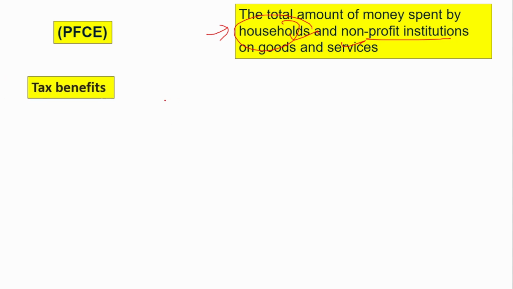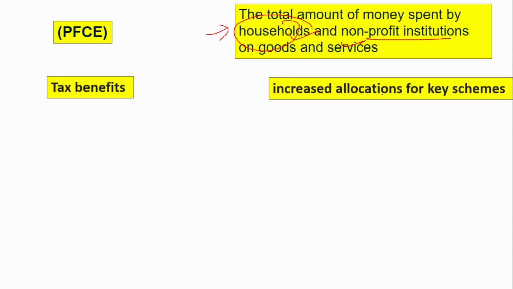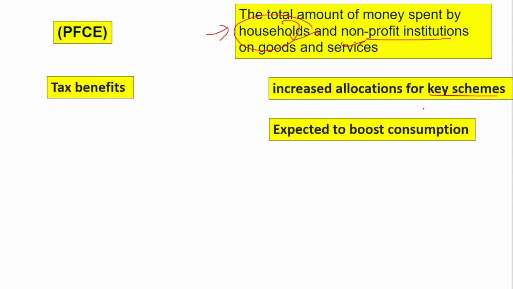Now, if you see, there were a lot of tax benefits mentioned in the Union Budget of financial year 25. Because of this tax benefit, more money was there, and an increased allocation for key schemes was observed. And also, this will help in boosting consumption. Because of the tax benefit, more money will be accumulated with people, and people will use it either for saving or for consumption purposes. So anyhow, it will enter the economy. So this will be beneficial for the economy overall.